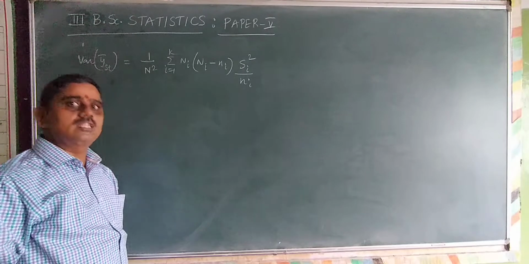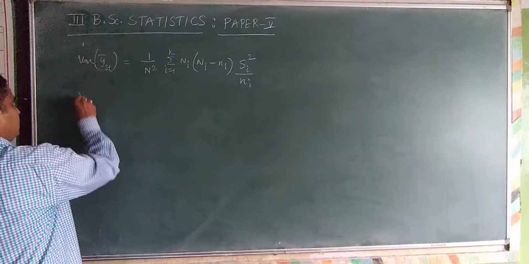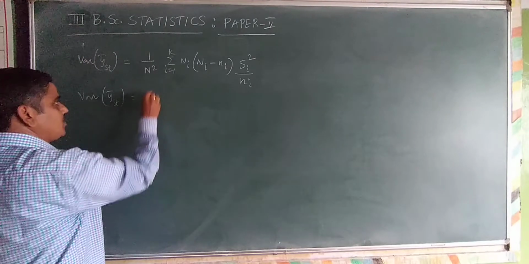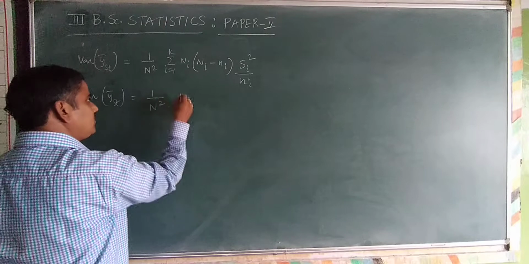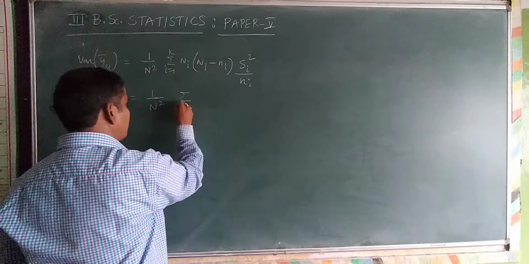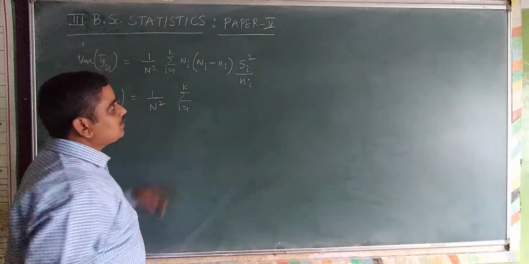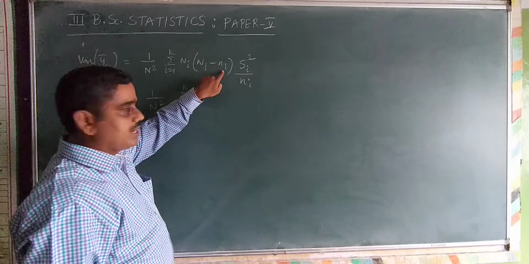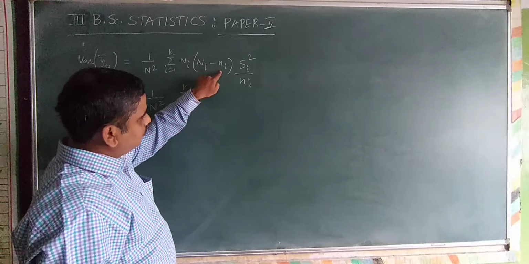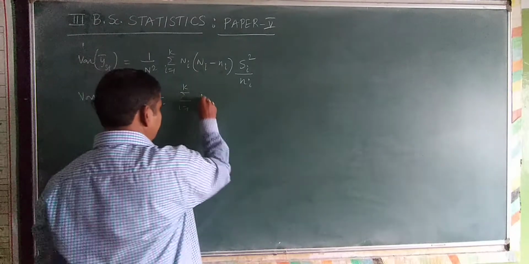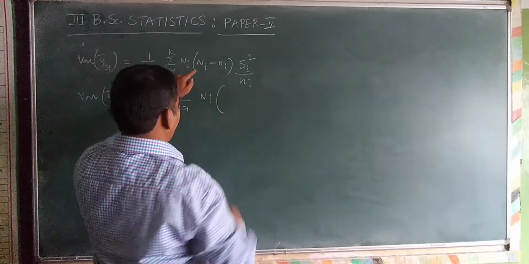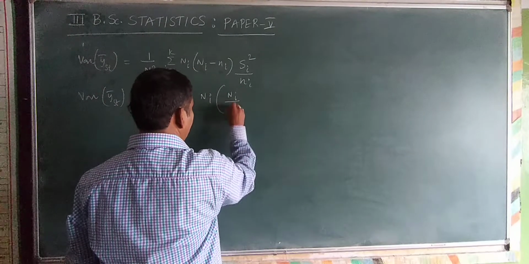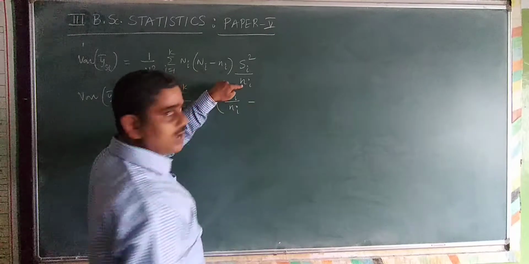I convert this to another particular formula of variance of y bar st. Whenever you want to differentiate, or in the particular theorem, I consider another formula. I divide small ni inside of capital Ni minus small ni for these two terms, that is capital Ni multiplied by capital Ni divided by small ni, capital Ni by small ni minus small ni by small ni.